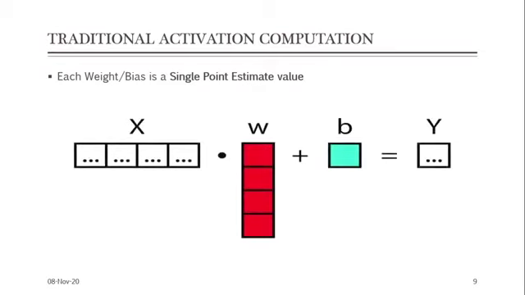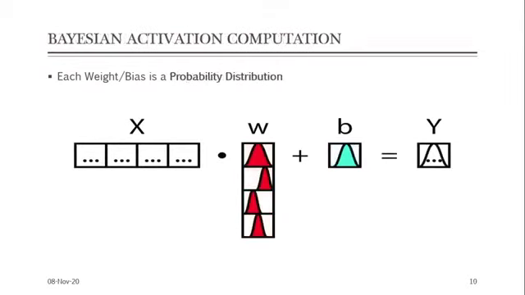Therefore, during activation, unlike the traditional, which multiplies those single point values, Bayesian samples a value from each distribution to compute activation. However, the activation function may or may not be the same as the traditional one, depending on the model.